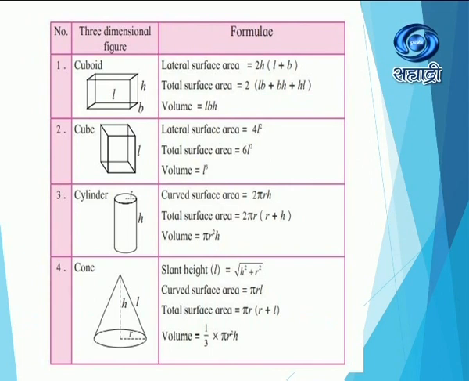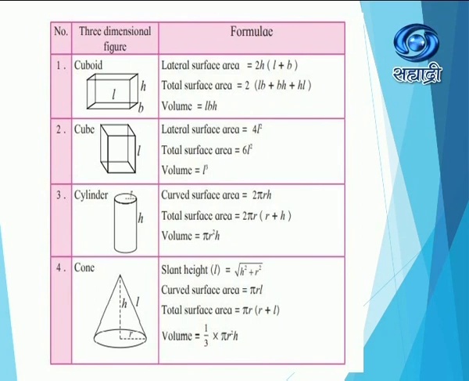Students, now let us see all the formulae together. Our first shape was cuboid. Lateral surface area of a cuboid is equal to 2h into the bracket l plus b. Total surface area is equal to 2 into the bracket lb plus bh plus lh. Then volume of a cuboid is equal to l into b into h. The second shape was cube. Lateral surface area of a cube is equal to 4l squared. Total surface area is equal to 6l squared. And volume of the cube is equal to l cube.